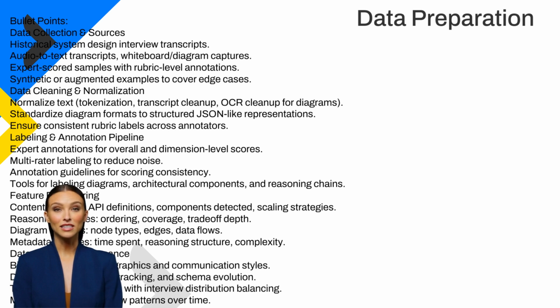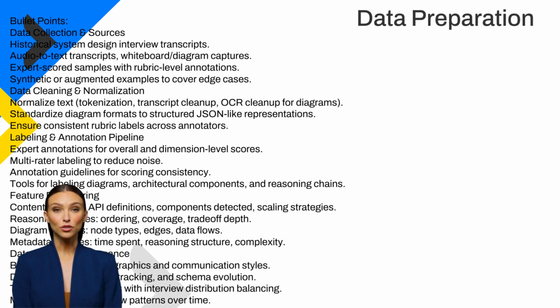Text transcripts may contain filler words, transcription errors, or ambiguous phrasing. These must be cleaned and standardized. Diagrams might come in many formats: PNG screenshots, PDF exports, or whiteboard photos. Converting diagrams into structured JSON-like representations, identifying nodes, components, and data flows, allows models to use them effectively.